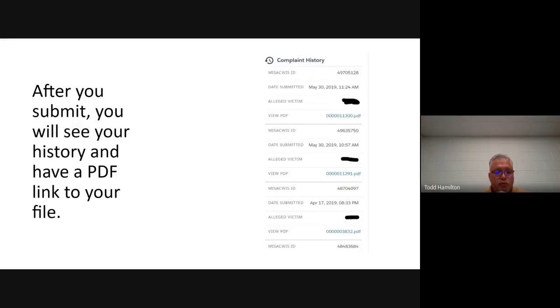All right, after you submit, you will see your history and have a PDF file for you to share with your supervisor or for your own personal files. Now, on the right side here, you can see a copy of all of Nicole's previous referrals. So what I'd like to do is take time to thank Nicole for sharing her work and information and allowing us to use this in this training.